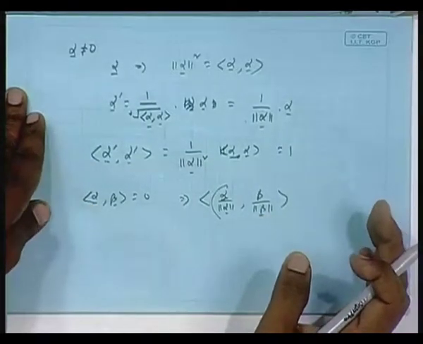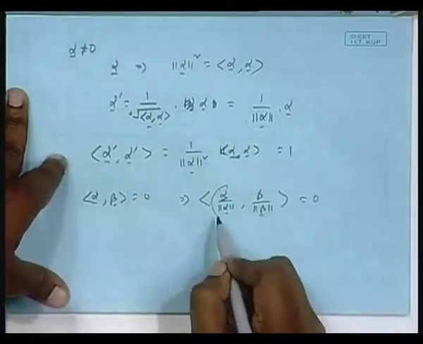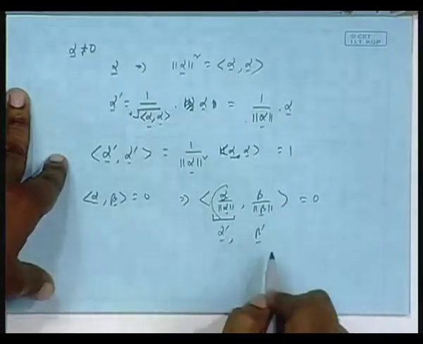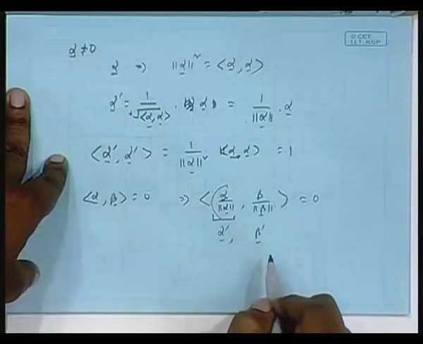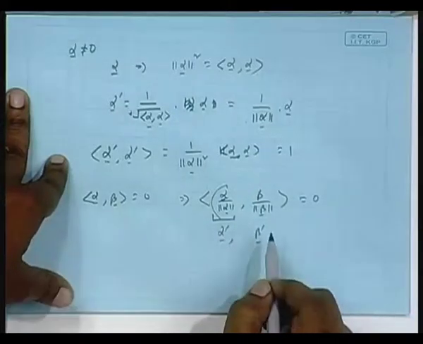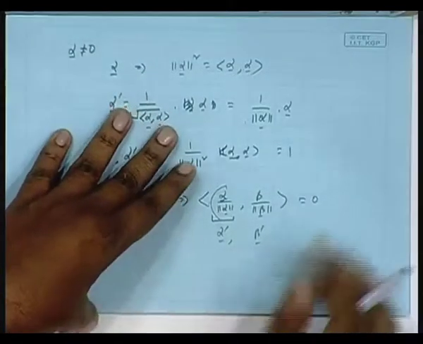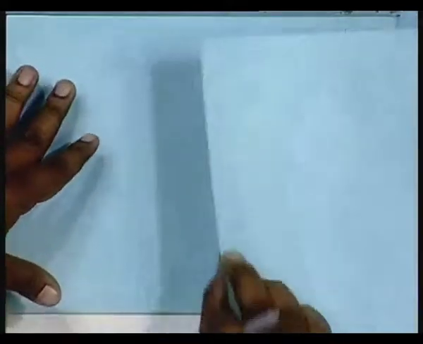So, that means they are even orthogonal, this is still 0. You call this vector alpha prime, call this vector beta prime. So, alpha prime and beta prime also are orthogonal, but with the added advantage that their norms are 1. With unit norm, mutually orthogonal and each having unit norm, they are called orthonormal. So, normalization is not a problem, you understand. Okay. Very quickly you see this result.